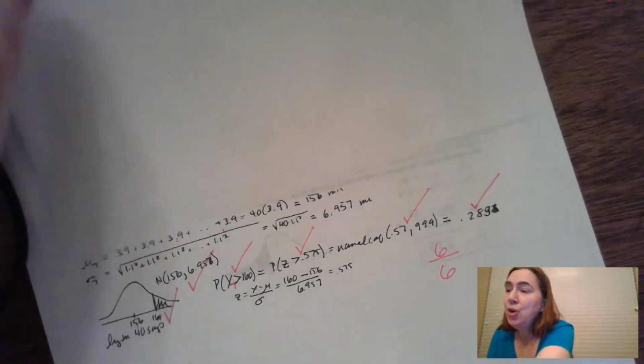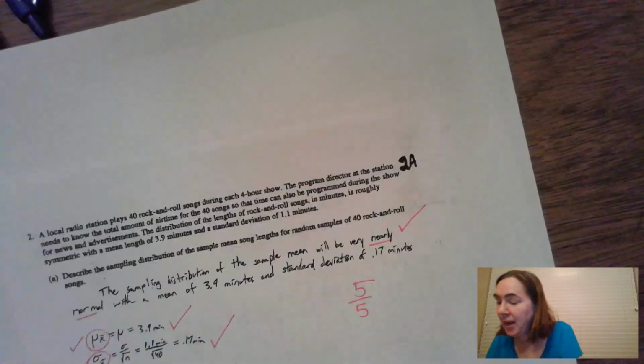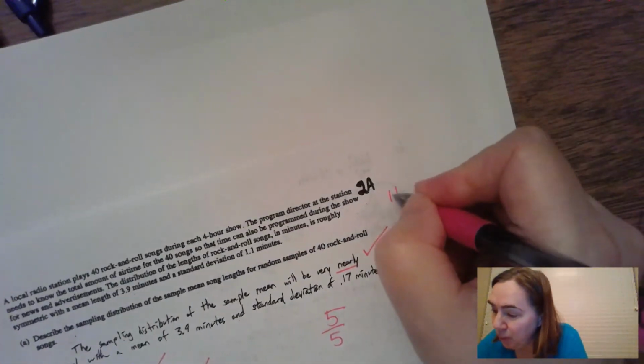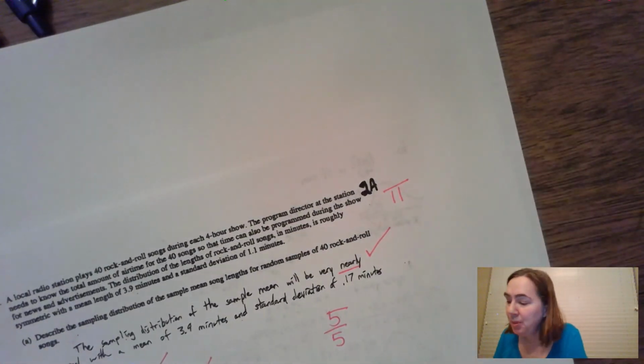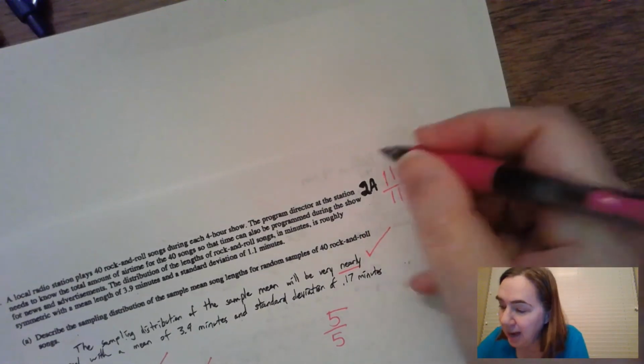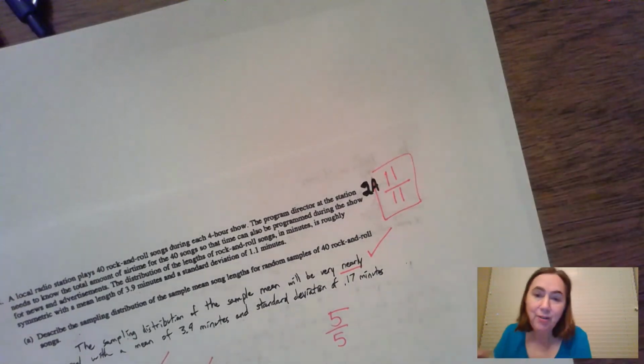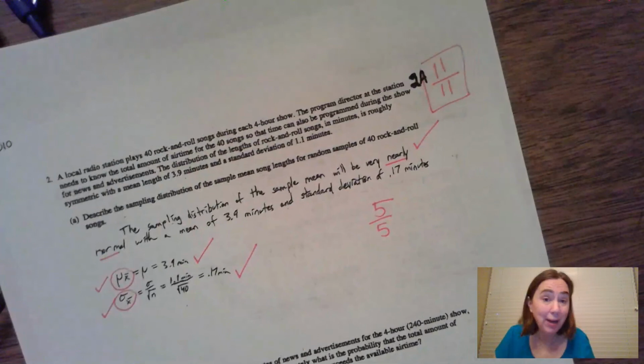All right. So now to go over the other side, there are 11 different points you can get for this particular problem. My person got 11 out of 11, and that would be the end of grading this particular problem for rock and roll songs.